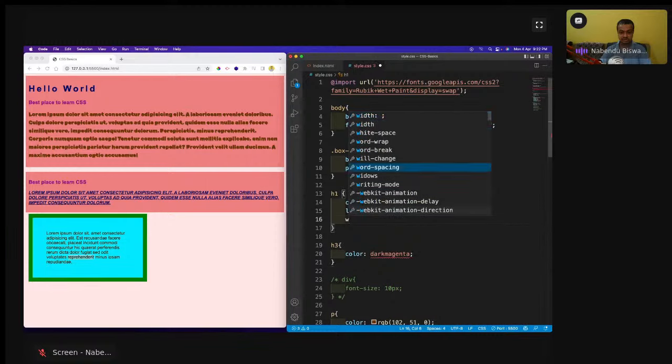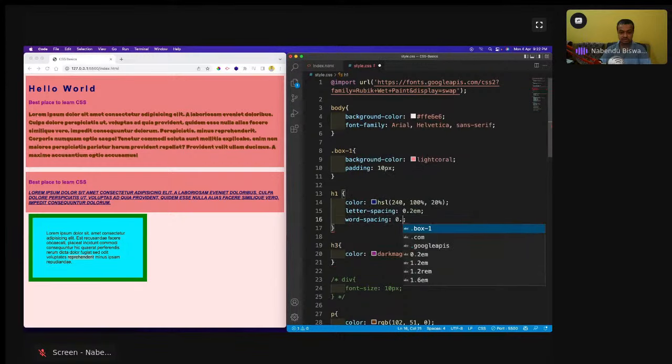Word spacing, which I'm going to do is 0.8 m. I'm going to save it. See, now the words are also spaced. So this is how it is done.